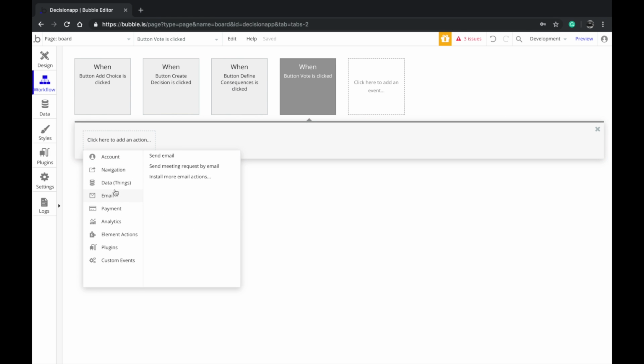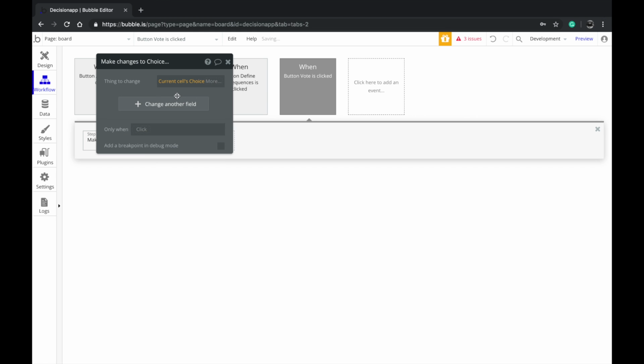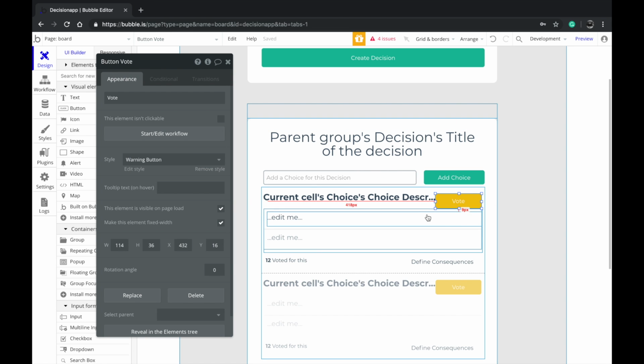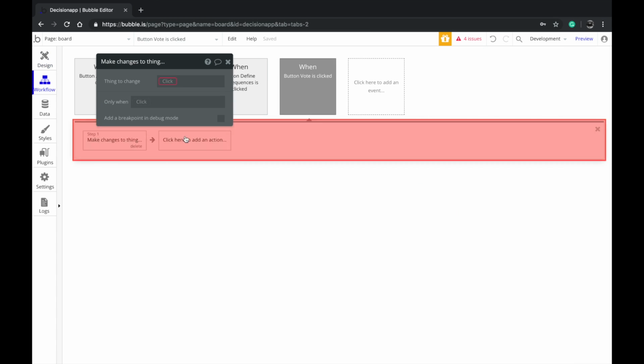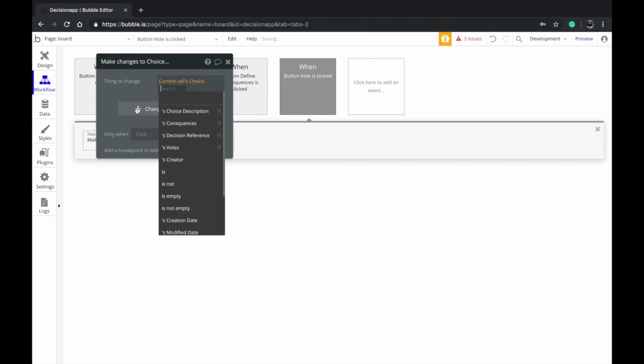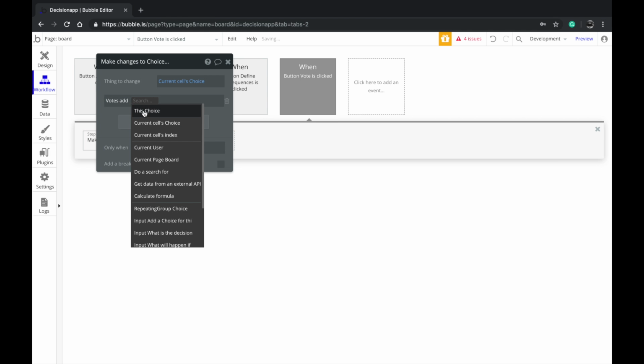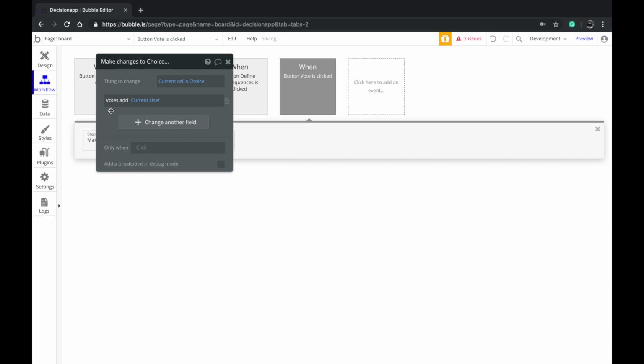So if anybody clicks on this button, I want to make changes to a thing, and that change is the current cell's choice. Oh no, I want to make changes to the, oh, this is inside a choice. Actually, yeah, that's correct. Current cell's choice. What we want to do is we want to say votes. We want to add the current user by default. That's what we're going to do.